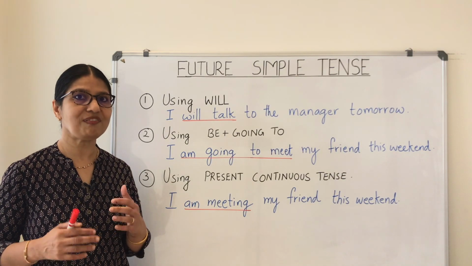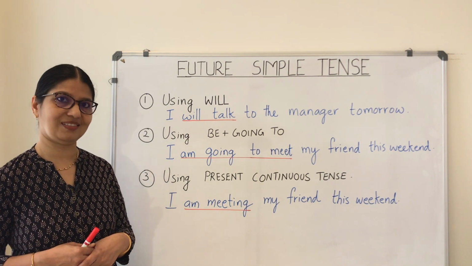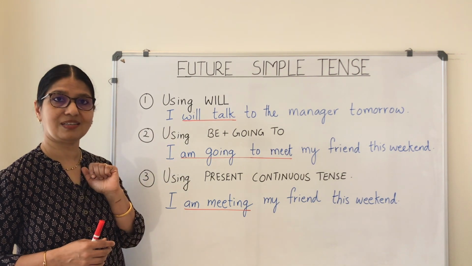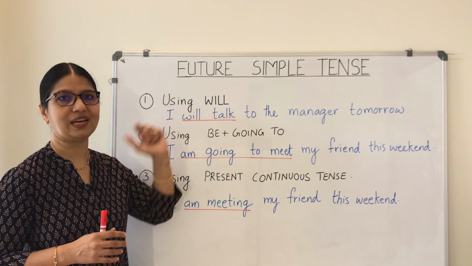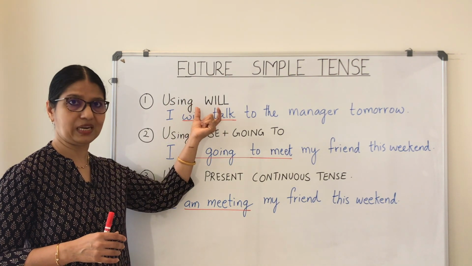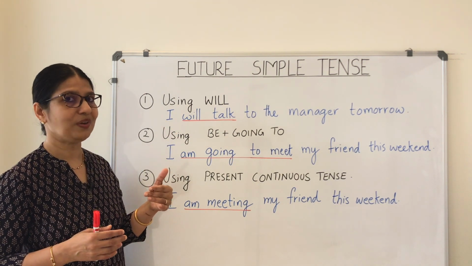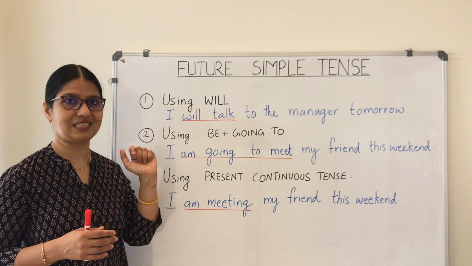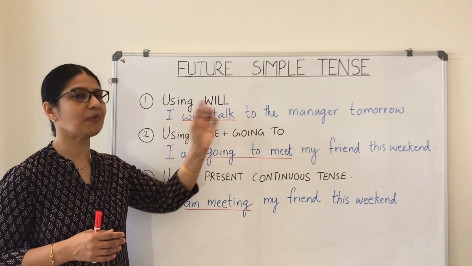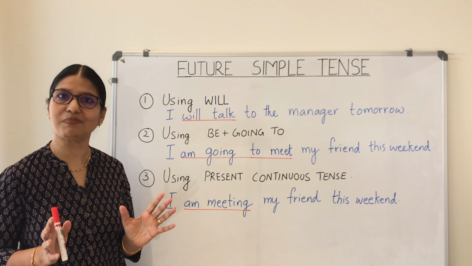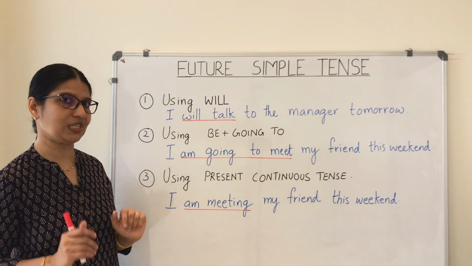Here on the board, you will find the three different ways in which we can talk about future. Starting with the first one, the easiest and the most common way is using will. Because this word will, which is a modal auxiliary verb, is used here to show future, we call the future tense the will tense. So here you have an example: I will talk to the manager tomorrow. Clear, simple, right? You just use will with the verb, and that shows future tense.